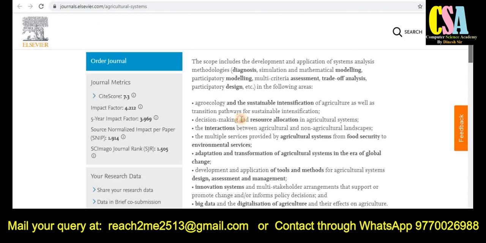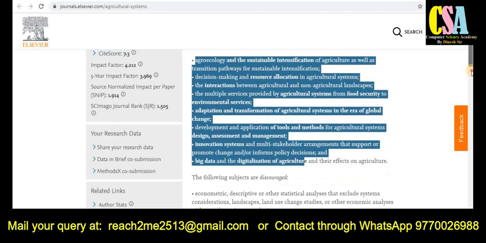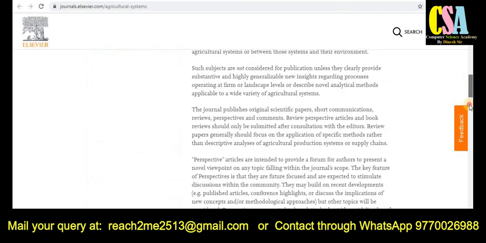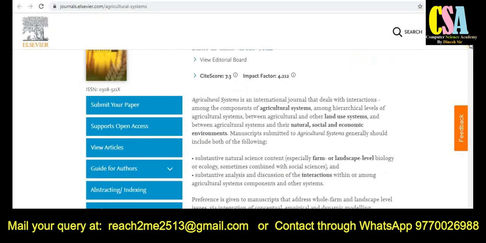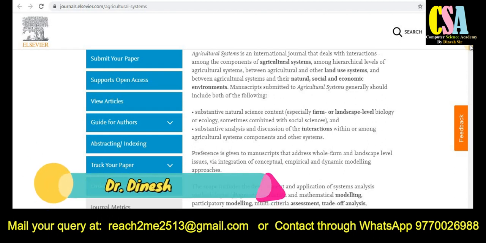These are the topics covered by this journal. If your research area comes under these topics and titles, then you need to submit your research paper. Before submission of any article in any journal, you have to ensure the publication time, authenticity, and the indexing part. These are very important parts of publishing your research paper. Time is a very important factor.